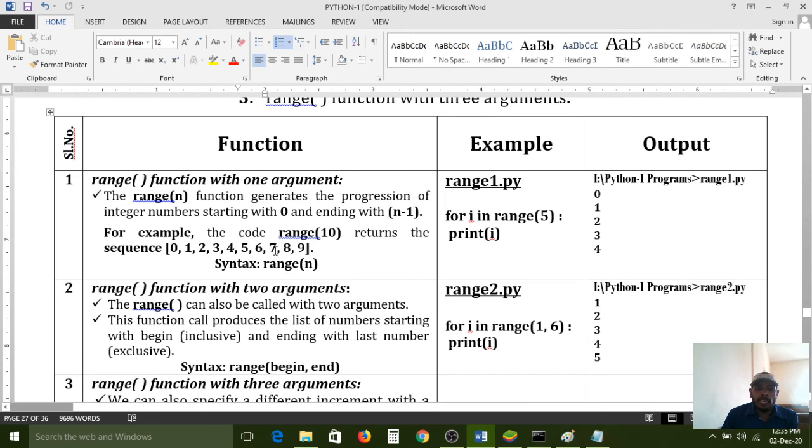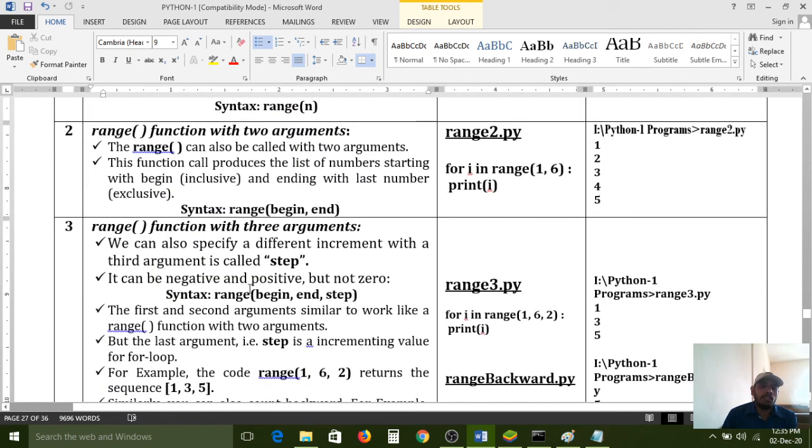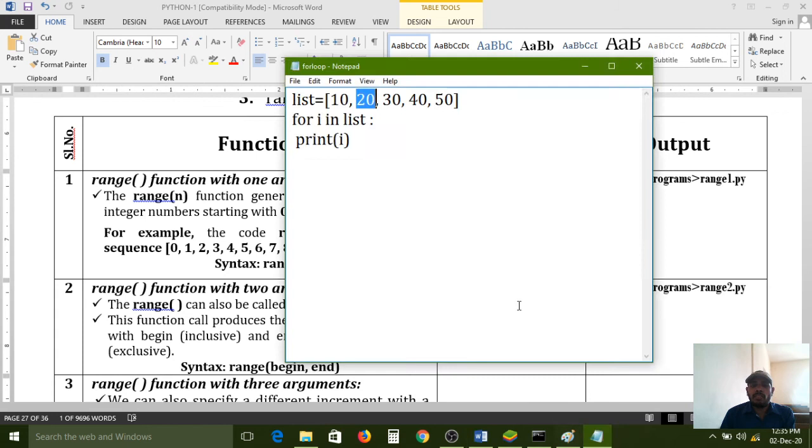Practically, I have already given 3 examples for that. The first example is related to range function with 1 argument. The second is related to range function with 2 arguments. The third block is related to range function with 3 arguments. The range function generates the progression of integer numbers starting with 0 and ending with n minus 1. All of you carefully observe. How do we generate the sequence of numbers by using the range function? Just give the value in between the range function brackets.